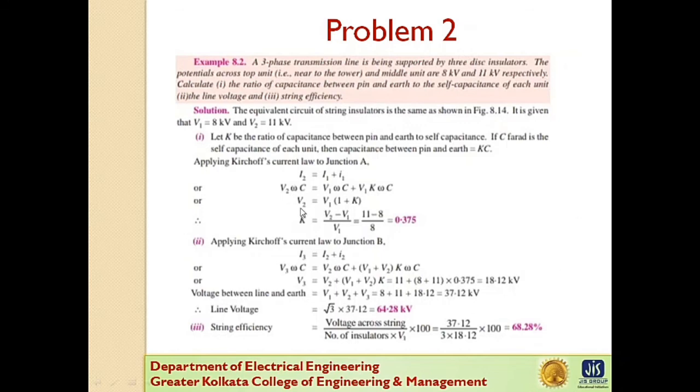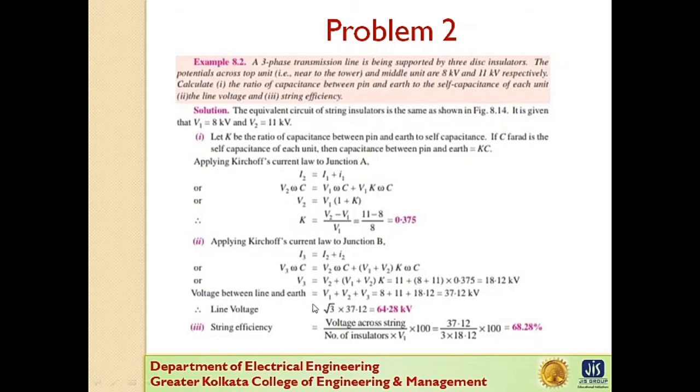So what is the value of V2? V2 is 11, and what is the value of V1? V1 is 8. So putting the value of V2 as 11 and V1 as 8, we get the value of K as 0.375. Now what is the value of V3? If V1 is 8 and K is 0.375, just put in the formula and we get the value of V3 as 18.12. Here they use the formula V2 plus V1 plus V2 into K, but there are lots of formulas.